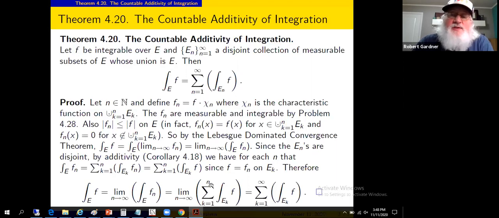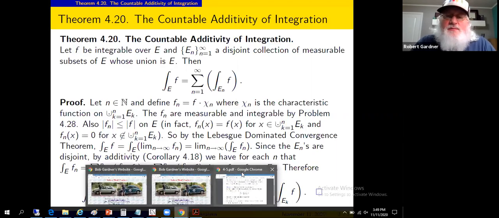Limit of a sum from 1 to n, limit as n approaches infinity, becomes a series. Definition of series. So we get the integral over E of f to equal this series representation on the right, and that's what was claimed. So we have not only finite additivity, but countable additivity in this setting, well, for integrable functions. So no constraints on function f other than it be integrable.